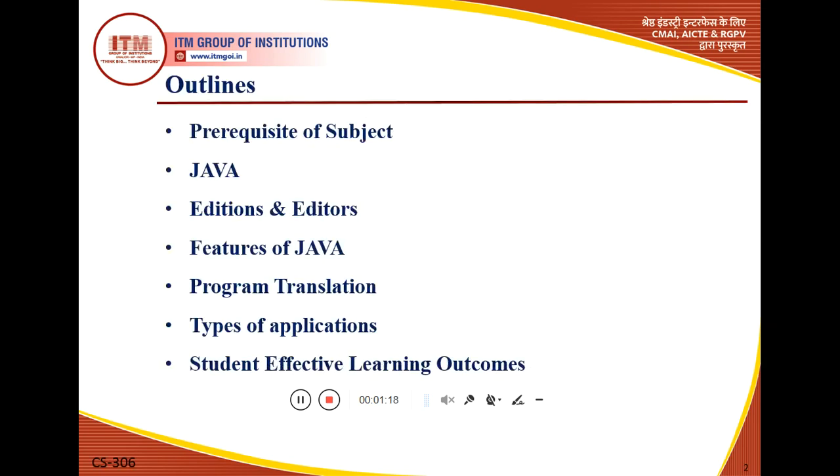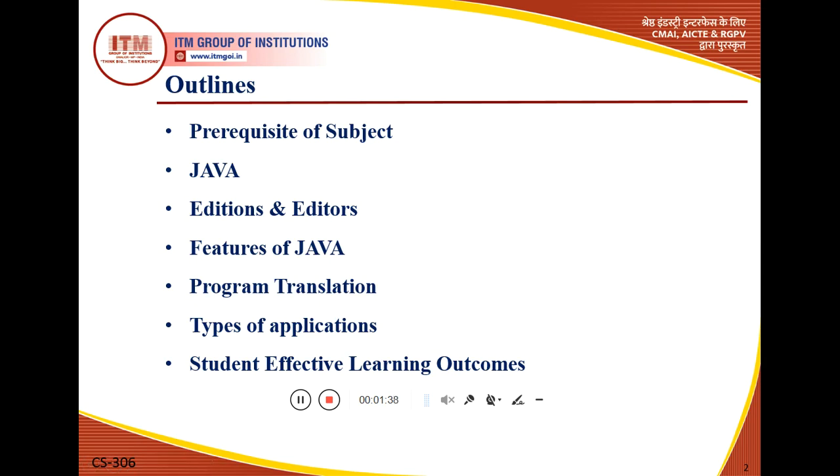The contents of today's lecture are represented here. The first topic is the prerequisites of this topic.